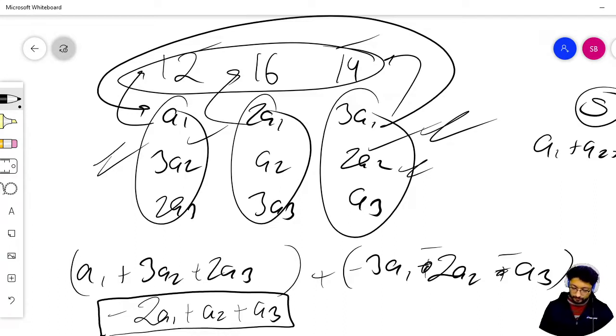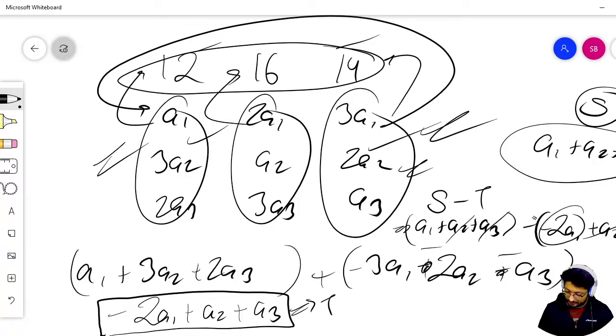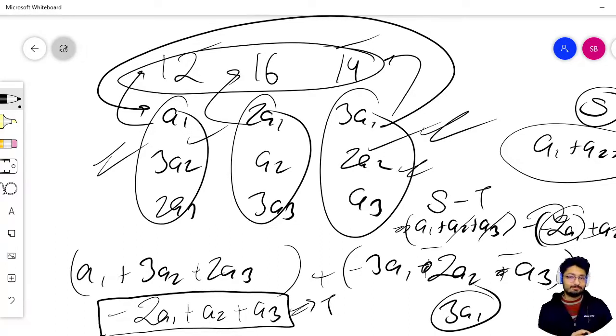Fine. Now what you can do is take this sum and subtract this term. Let us take this term as t, so S minus t. The total sum is A1 plus A2 plus A3. If I subtract this term, that is minus 2 of A1 plus A2 plus A3, this term gets cancelled out, this term gets cancelled out, and it turns out to be, minus becomes plus, 3A1. Okay, so now I actually got the term.